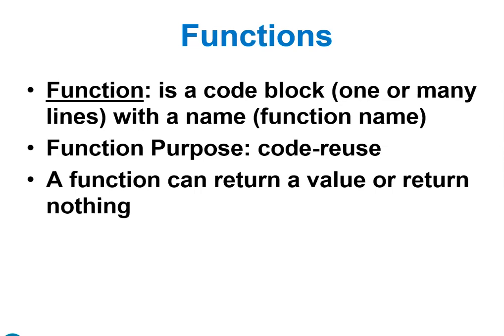Functions. A function is a code block. In this code block, there may be one line only, or maybe many lines. One line, 10 lines, 200 lines, 2000 lines, and so on. It's a code block. Each line of code does something. That's why you write code. It does something. So if you want to do more things, you need to write more code.